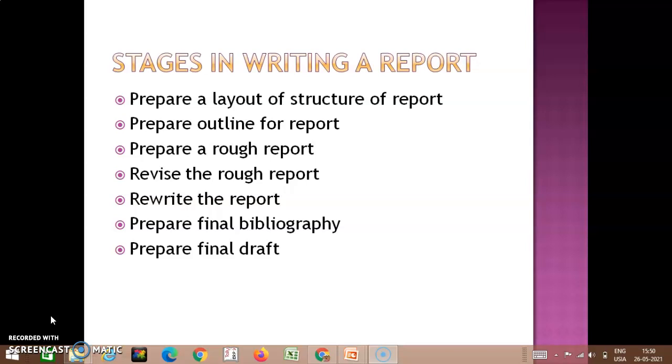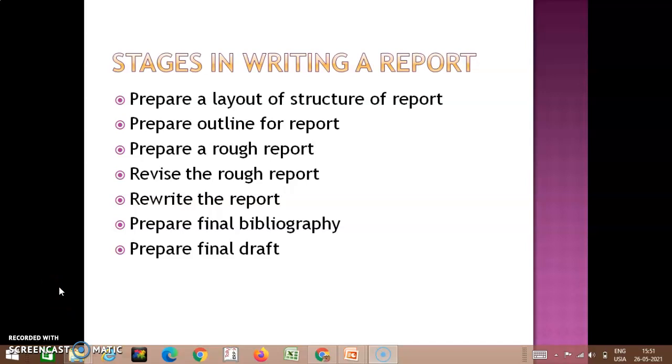All these will be added. It contains all the names of the books, pamphlets, newspapers, magazines, and articles that you have referred to in order to prepare this particular report, and they will be mentioned in your bibliography. And once you're done with that, then you can move to the final stage, that is preparation of a final draft of your research report.